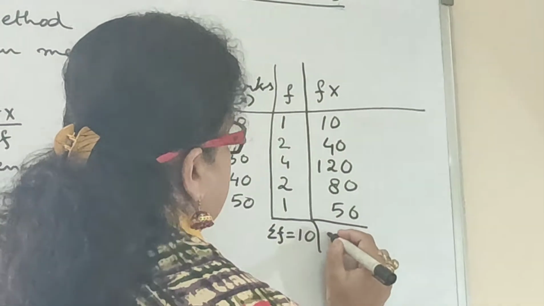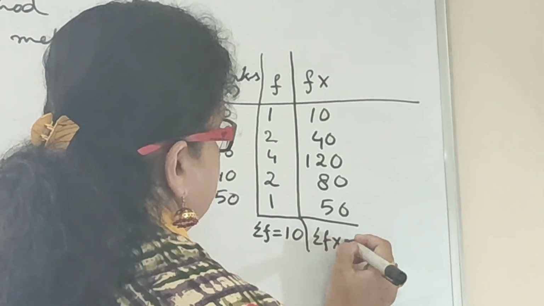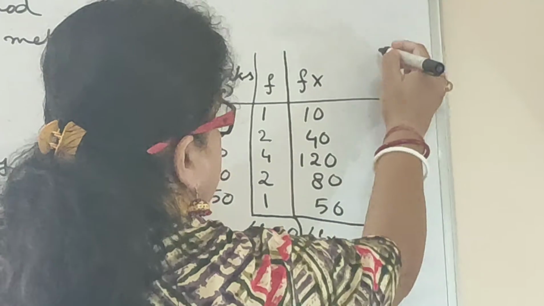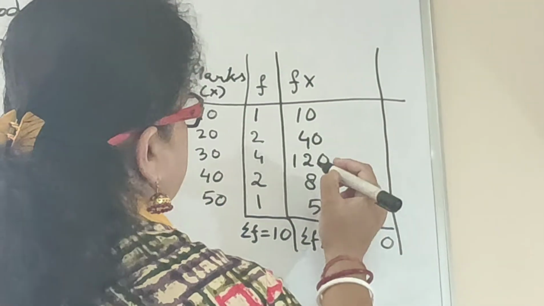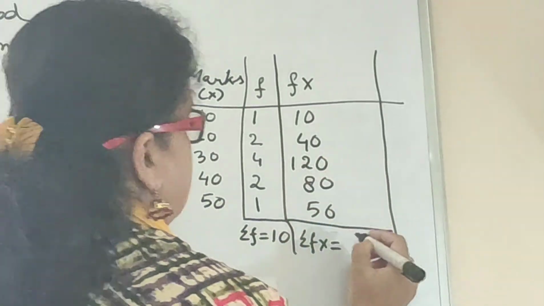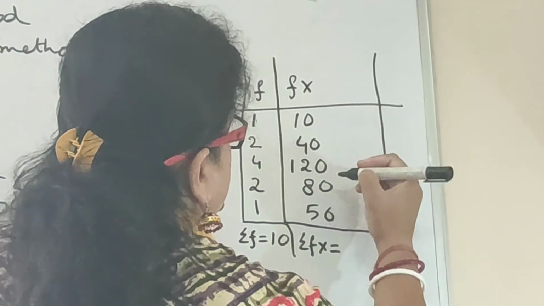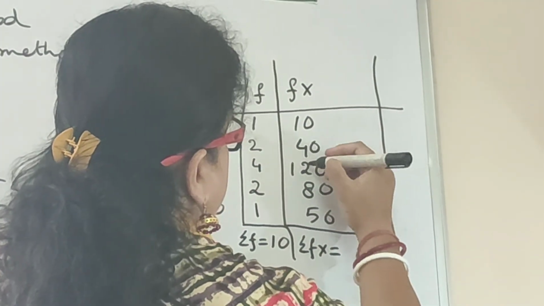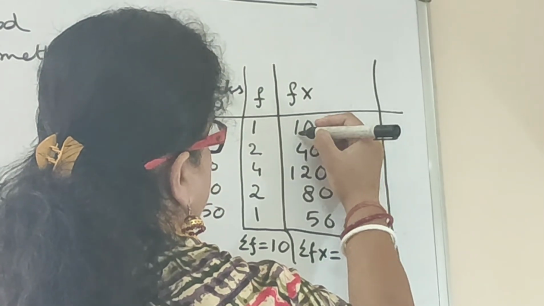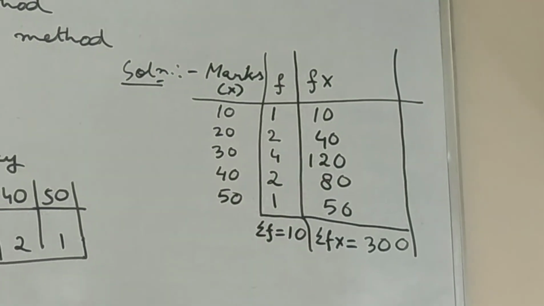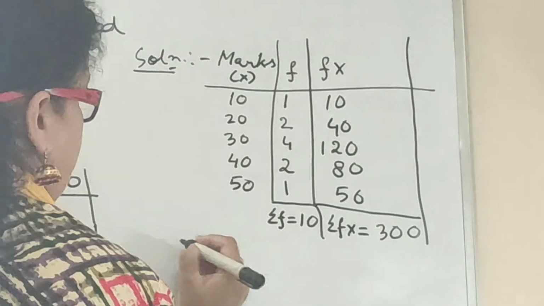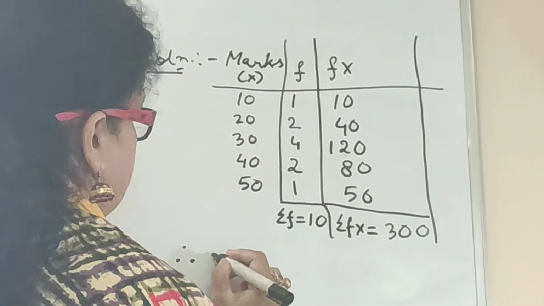So what is summation f into x over here? It is coming as 300. Okay. So what is our mean?